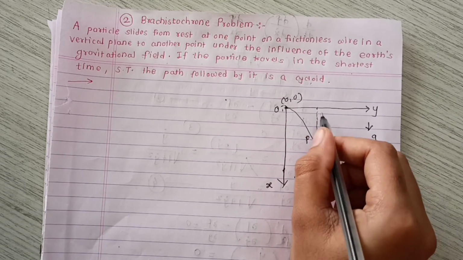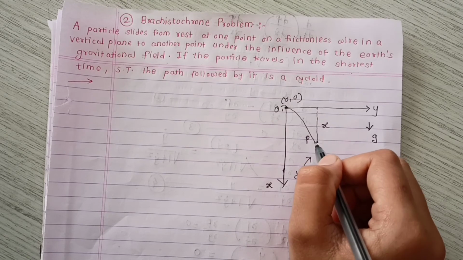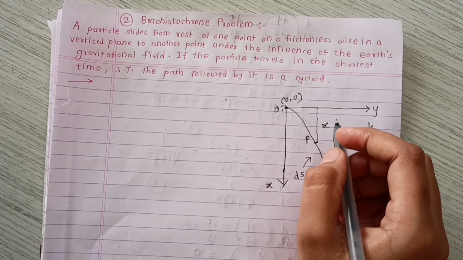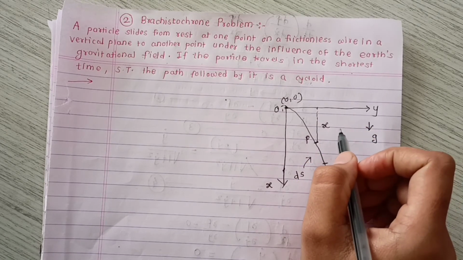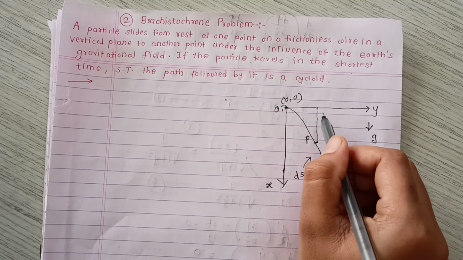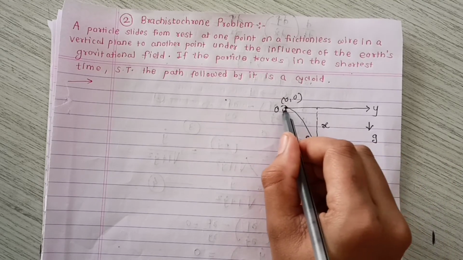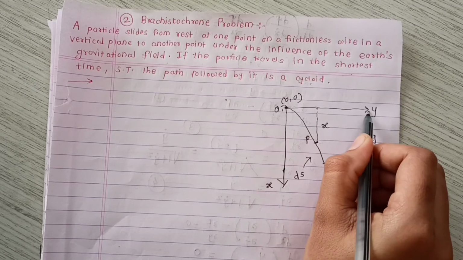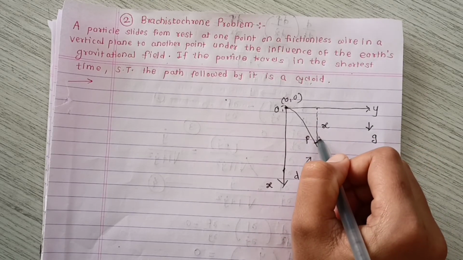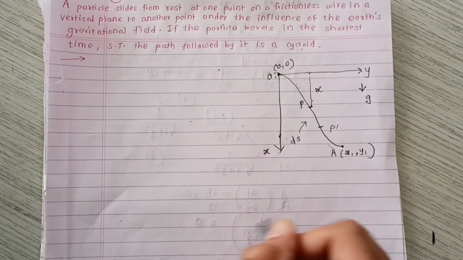This is the vertical distance of free fall from point O to P, because this is at an equal distance on the y axis. So this is the x distance.